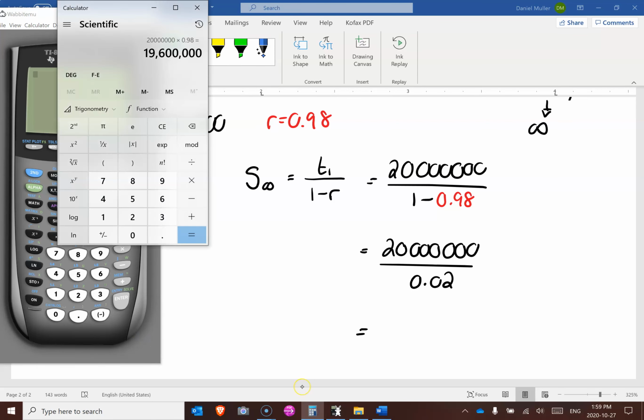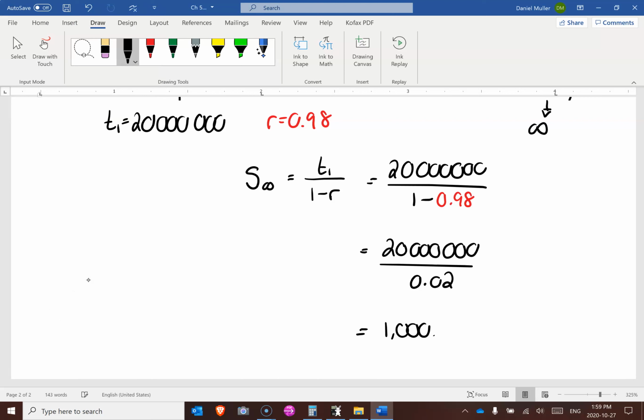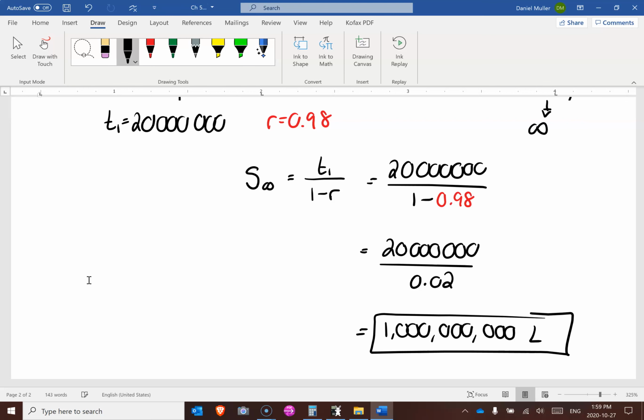I shall use my other calculator because it's such an easy one here. 20 million divided by 0.02 is 1 billion liters. So we did 702 million, but we're not at a billion.